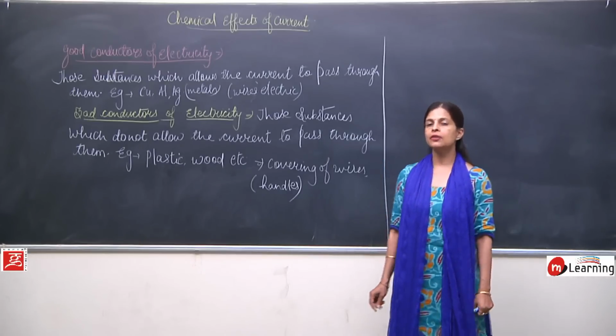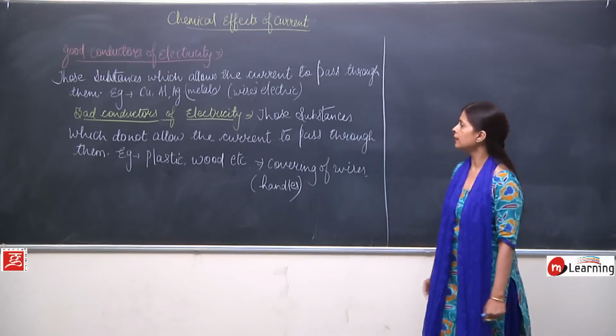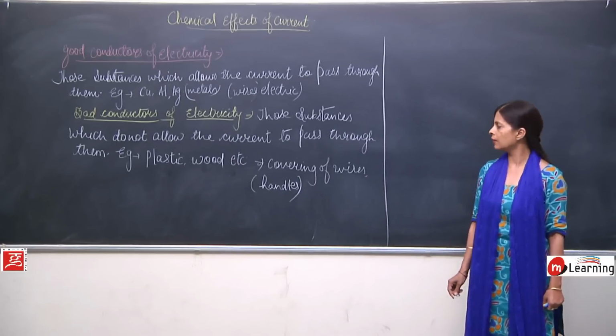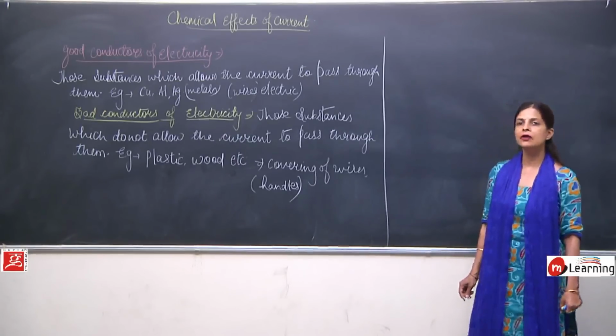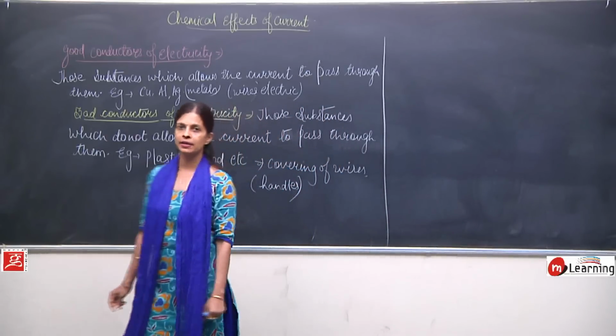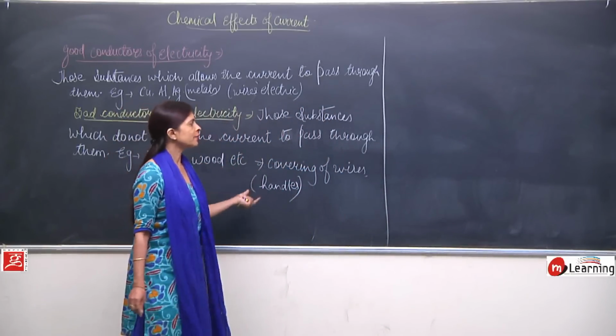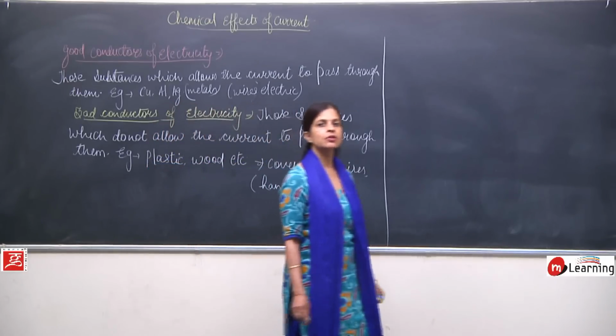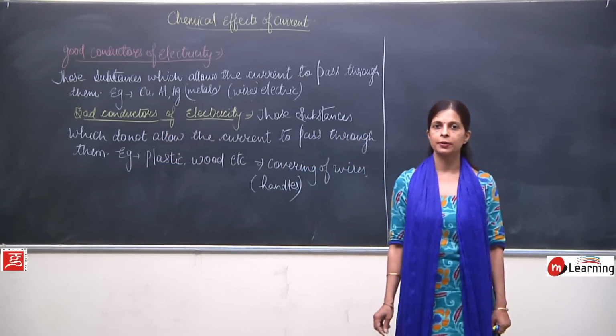Good conductors are utilized in making wires, and bad conductors are used in making the covering of wires or the covering of the handles of electrical appliances, say for example iron. So this is all about the substances based on the capacity of carrying current.